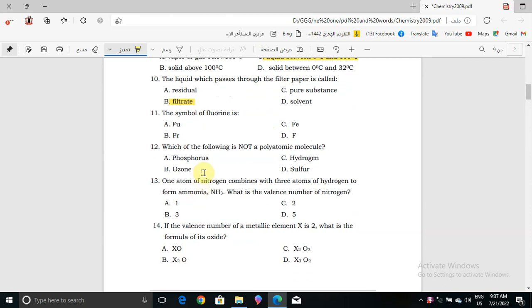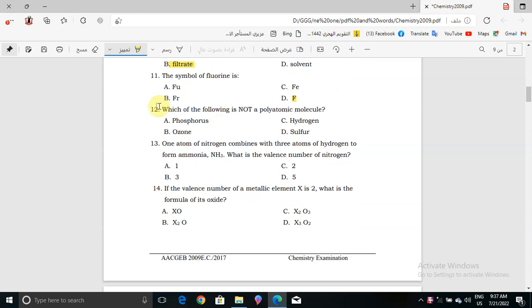Okay, now question number 11. The symbol of fluorine is what? Here we have Fu, Fr, Fe, and F. So the correct answer will be F. Fe is iron. Okay, now question number 12.